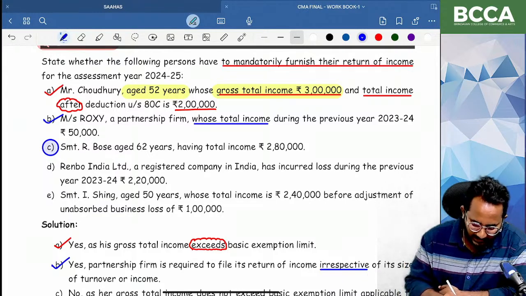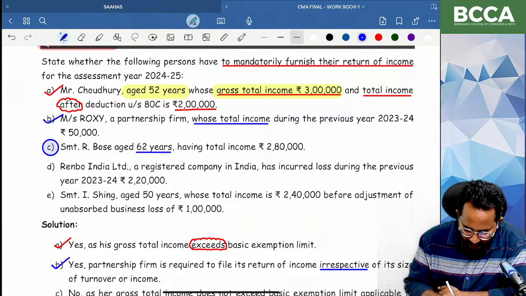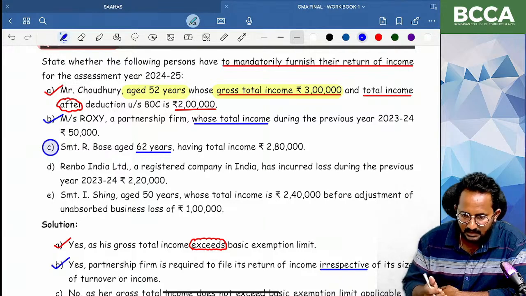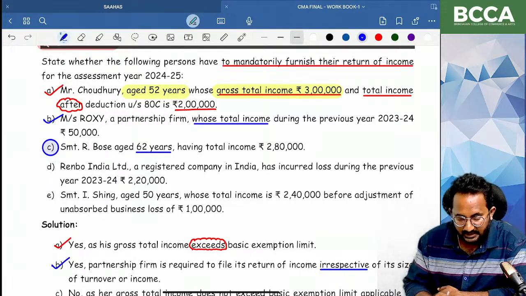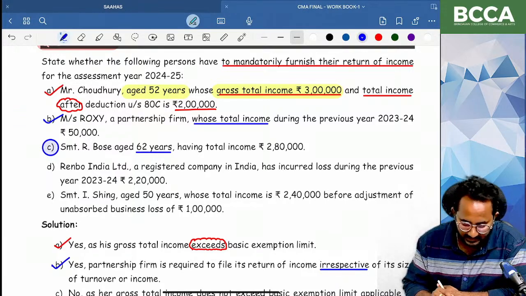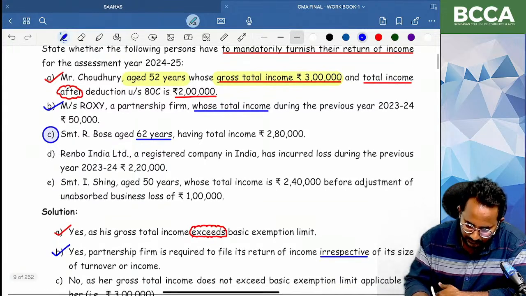Yes, ma. Because 62 years age is there. What is the basic exemption limit, ma? 3 lakhs. His total income or gross total income does not exceed the what, ma? Basic exemption limit. Next.